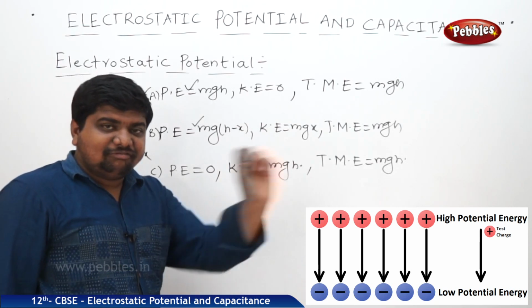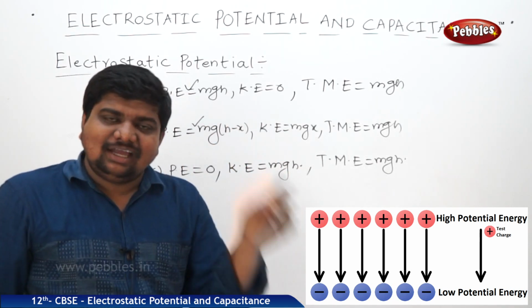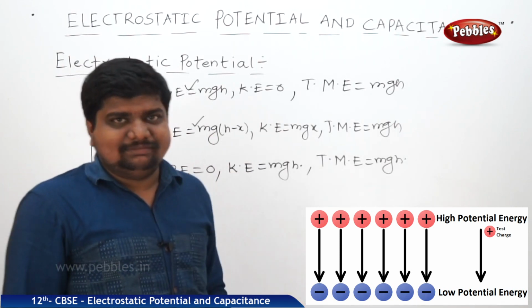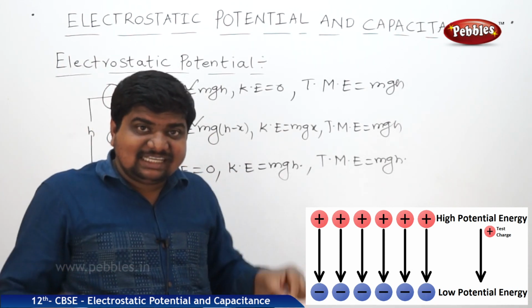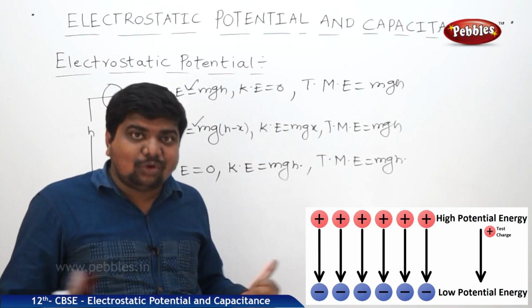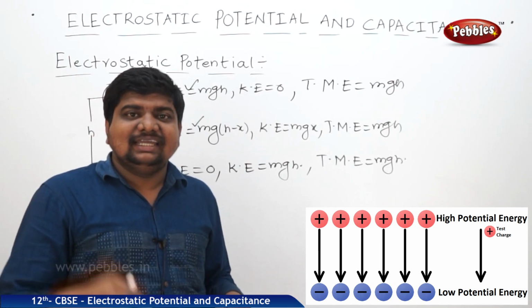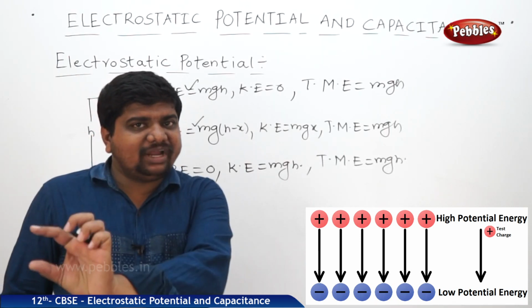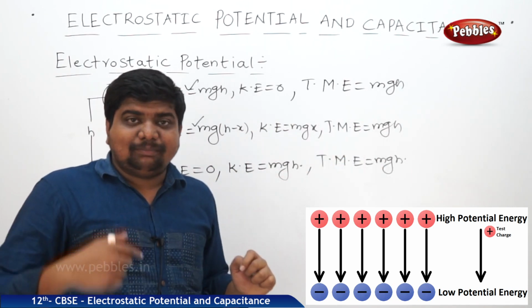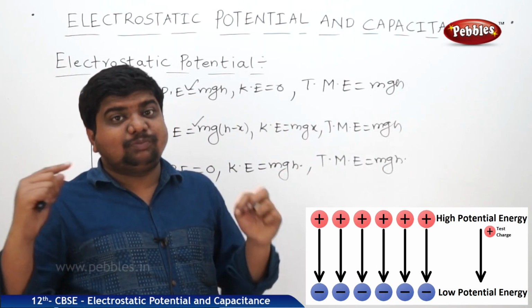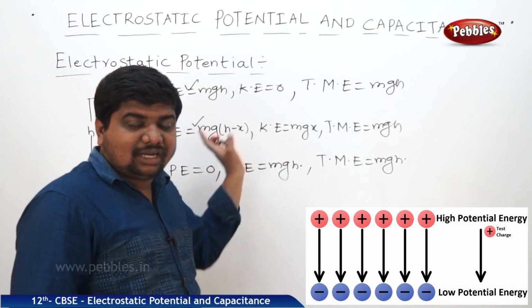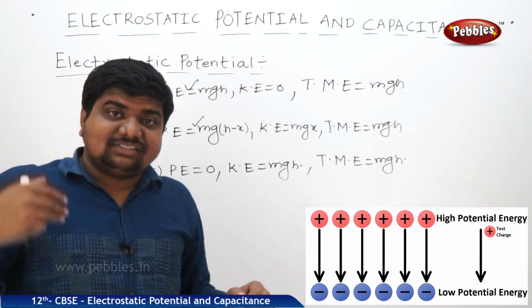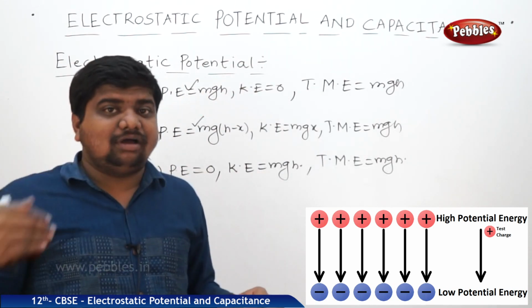Such like that, whenever a charge is at rest, it possesses potential energy. Whenever this charge is influenced by an external source, the charge will move from one point to another point. There may be a change in its potential energy, and this is called electrostatic potential, and this concept leads to potential difference also.